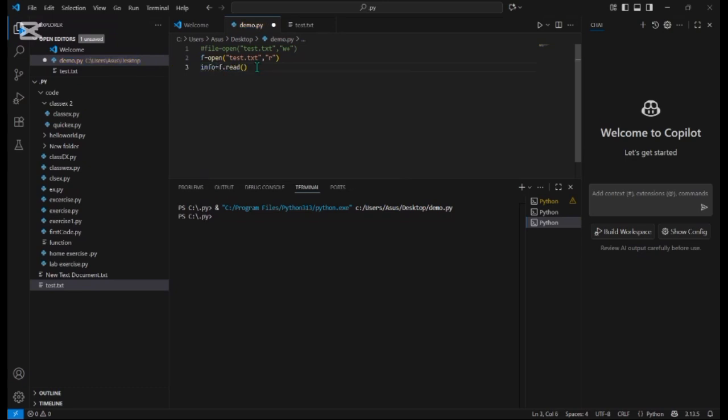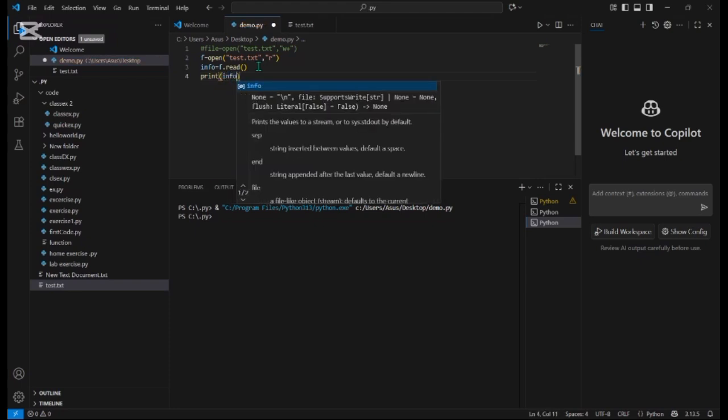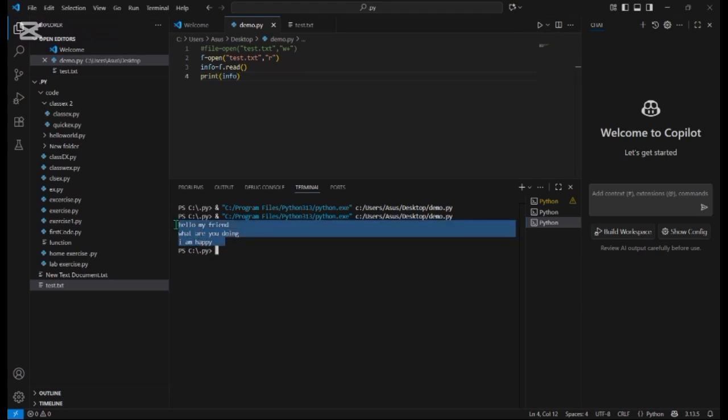Now I'm going to print the item that has been read using info. Here we print the output. The text in the text file is read using the basic read function.